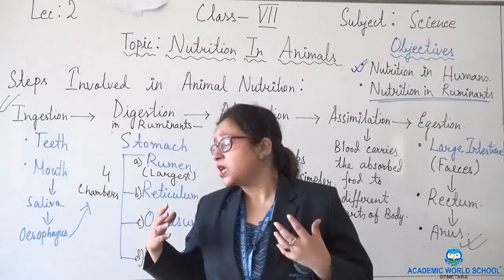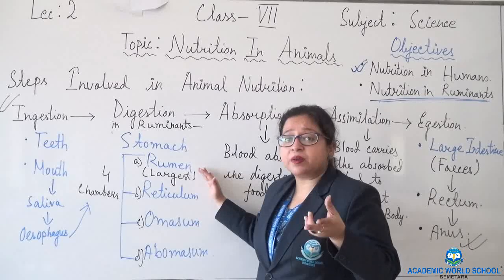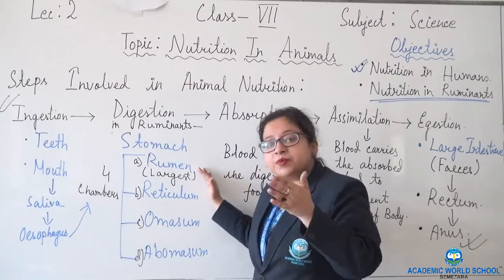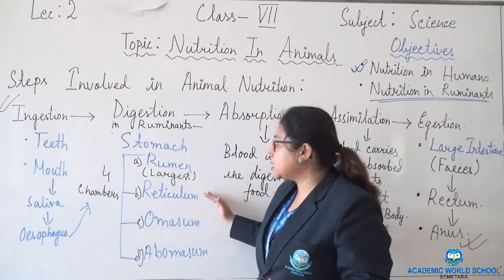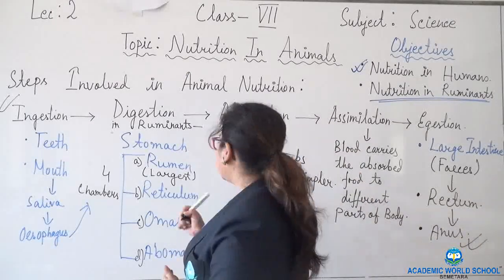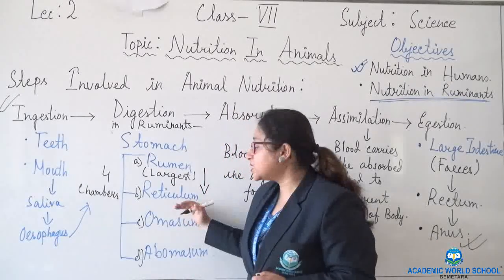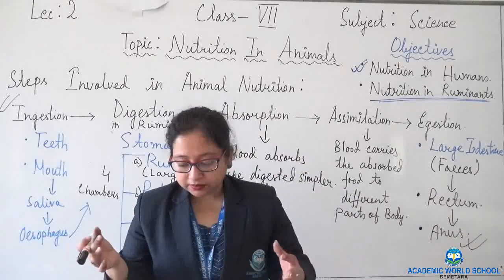Now what happens? From rumen, the partially digested food, where bacteria is acting on cellulose and breaks the cellulose, is transported to the next step, that is reticulum. Now what happens in reticulum?